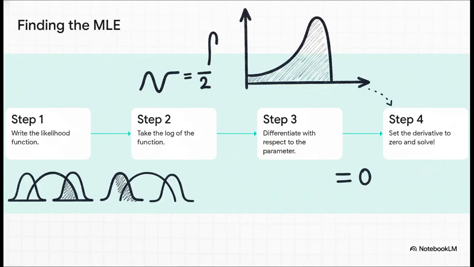And finding this most likely value usually follows a standard recipe. You write out a function that represents the likelihood of seeing your data, and then you use a little bit of calculus to find the very highest point on that function's graph. That peak, that's your answer. It's the parameter value that makes your data the most probable.